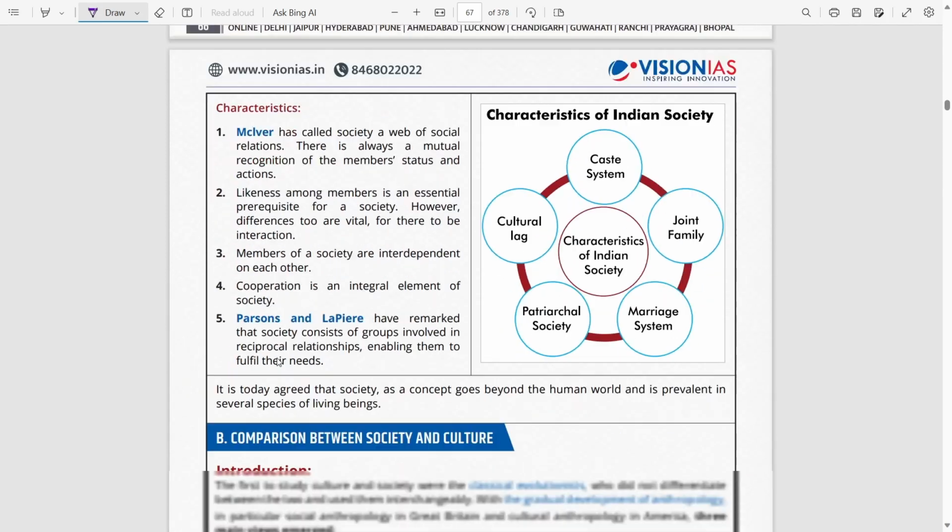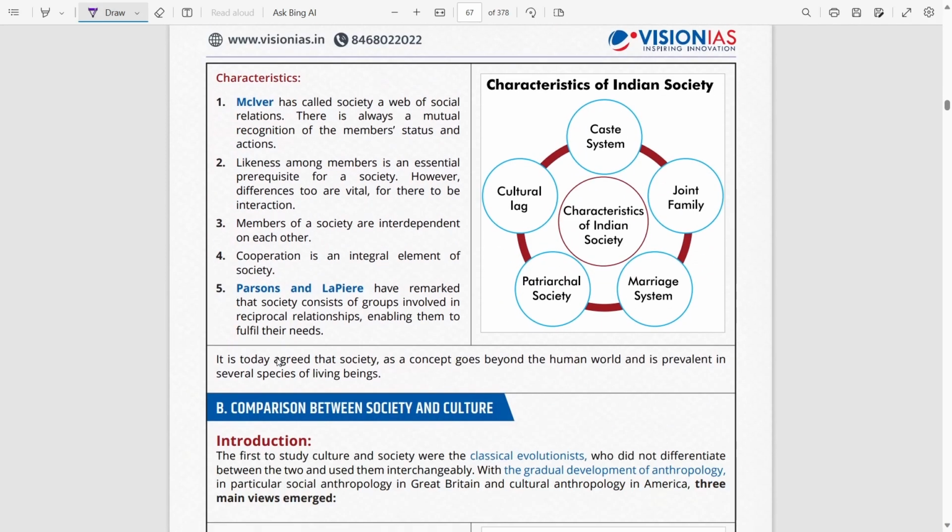Now, moving on, we have some characteristics of society. As with characteristics of culture, do try to remember one or two anthropologists' names for the characteristics, and the others would be very simple like cooperation, interdependence, etc. If you can make those in the form of such a diagram, that would be very useful.